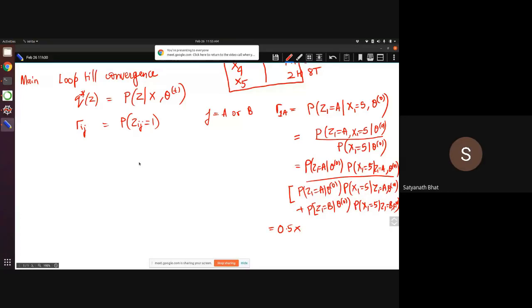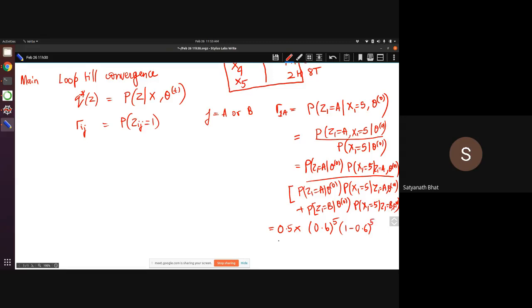Okay, so now ask me what you were asking. I just wanted to see the last expression. Okay, so basically what I'm saying is that in the first trial I got 5 heads, assuming the coin chosen was A. I'm asking what's the probability, and the current estimate for theta A is 0.6. Since I've got 5 heads, this is going to be 0.6 to the power of 5 into 1 minus 0.6 to the power of 5.